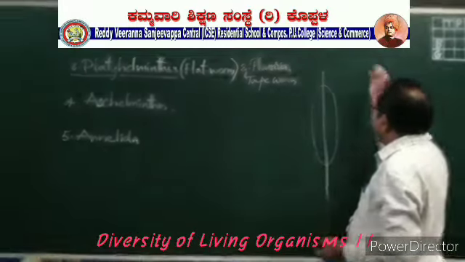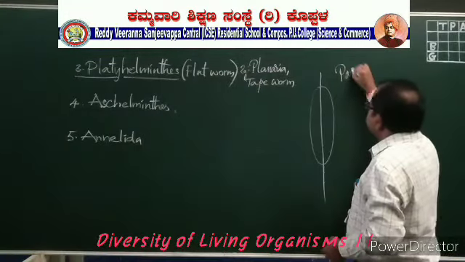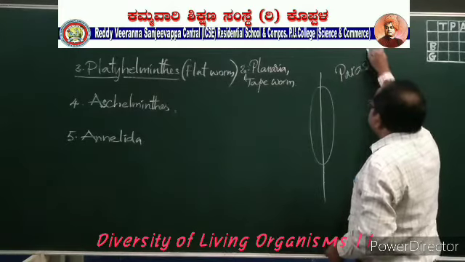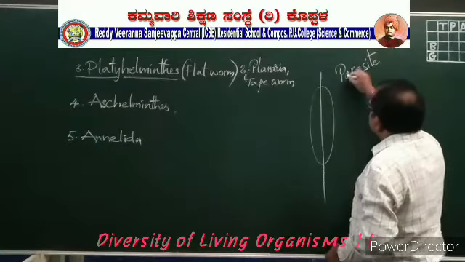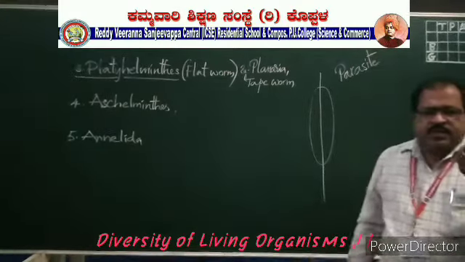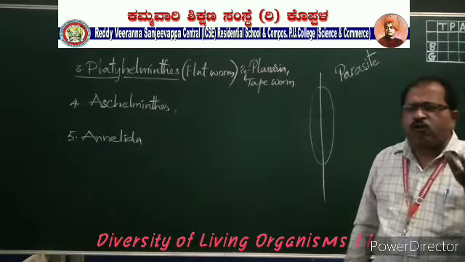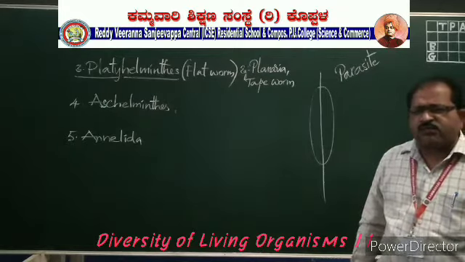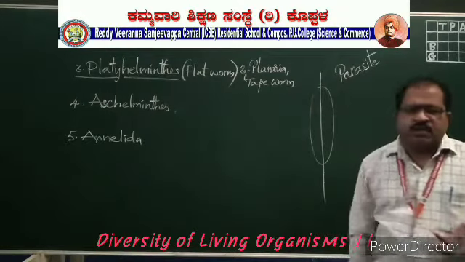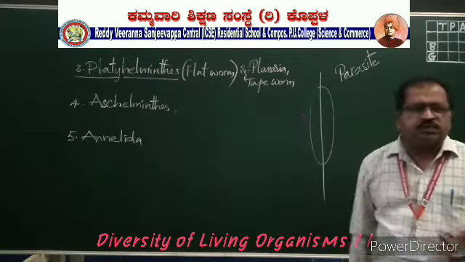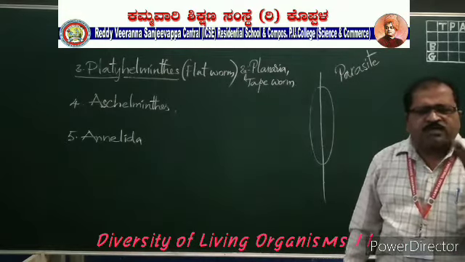Here one more word has come, that is parasite. Parasite means it's an organism, such as a microorganism like bacteria, virus, fungi, and such types of worms like flatworms and roundworms. These are worm-like structures.